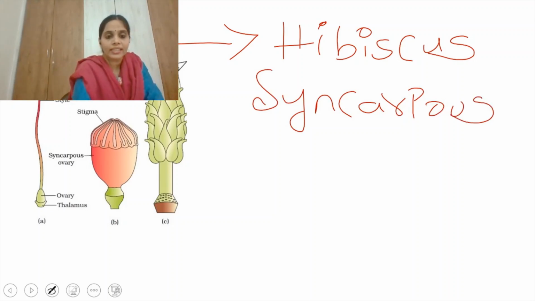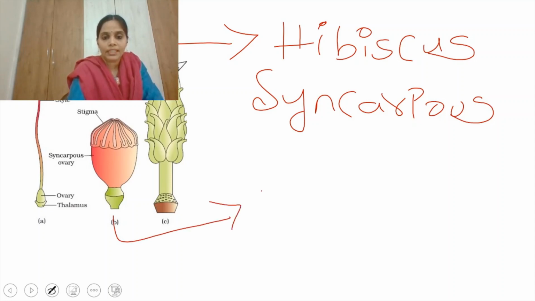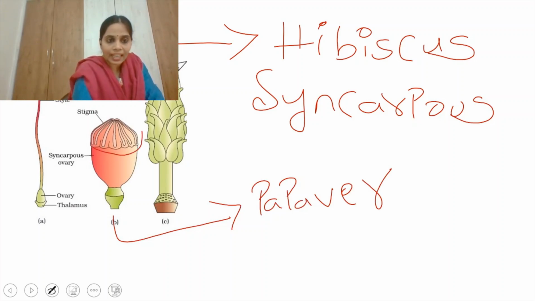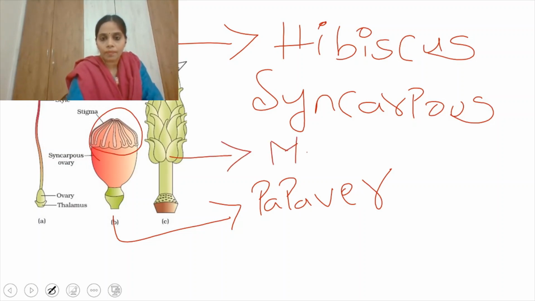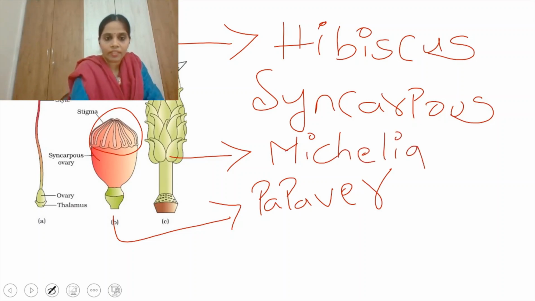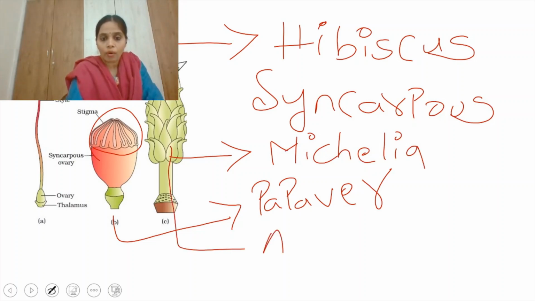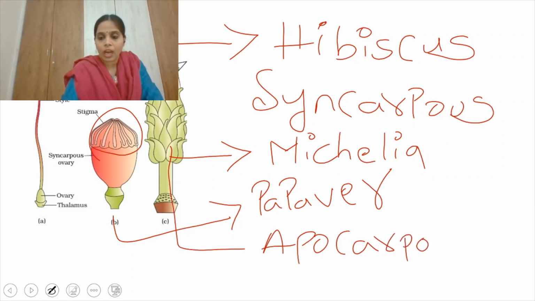Example B is Papaver somniferum, papaver, where the multiple carpels are attached, so it is called a syncarpous ovary. Example 3 is Michelia, where the carpels are free, not attached to each other, and this is known as apocarpous, because the carpels are not attached.